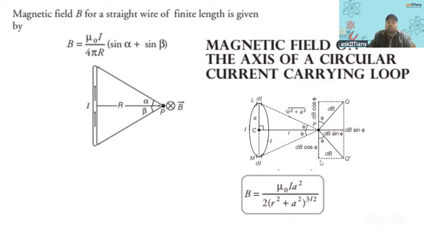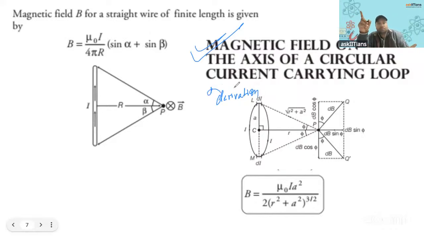Then this point I was telling. This derivation you must be knowing. Derivation you should be knowing. You leave this one; this one I'm saying. It's a derivation you should learn. In a 5 marker, this might come: how to find the magnetic field due to a circular current carrying loop, and it has this expression.